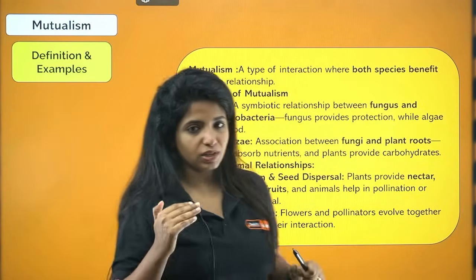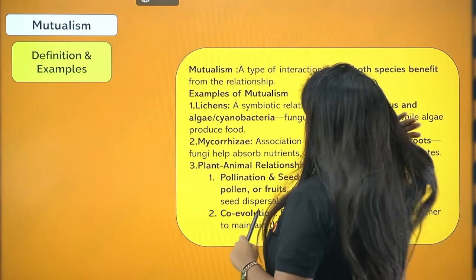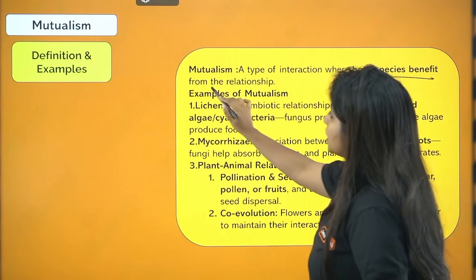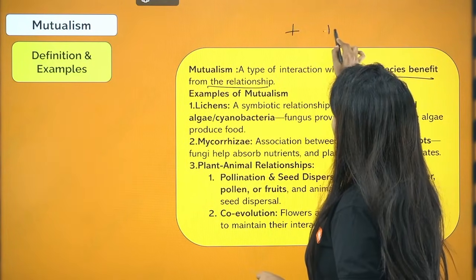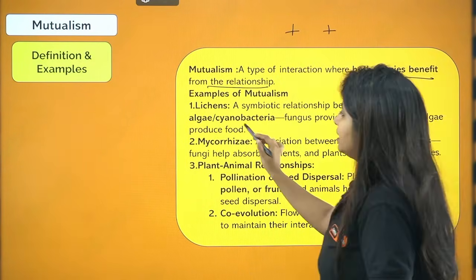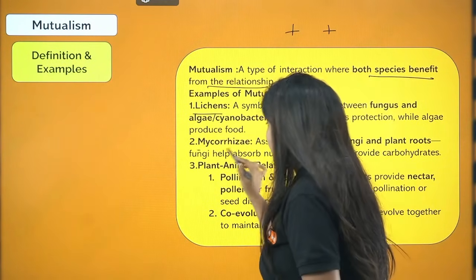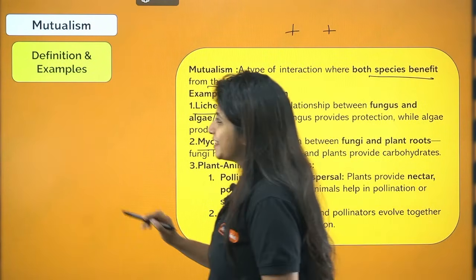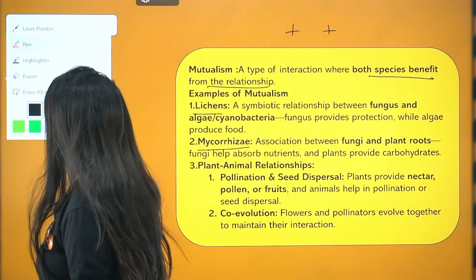What is mutualism? It's a type of interaction where both the species benefit from the relationship. It's a plus relation. Example, lichen. Example, mycorrhiza. Example, something else. So please listen to me very, very carefully.